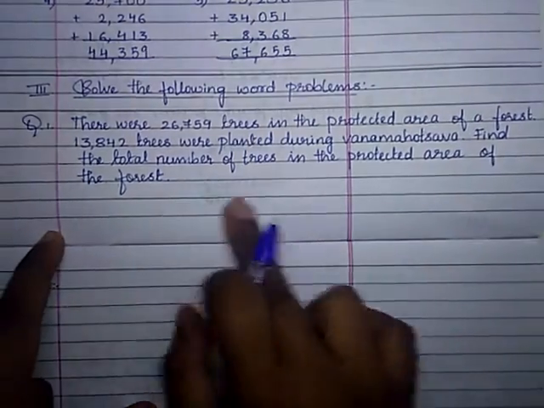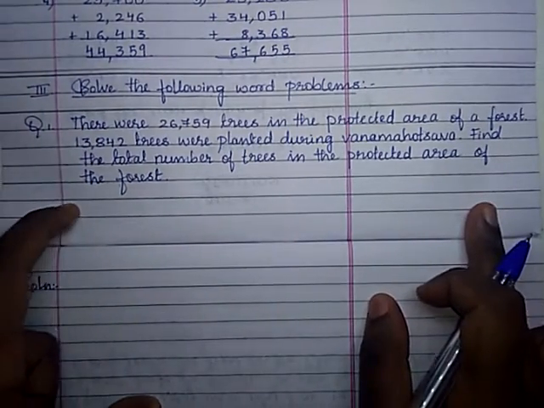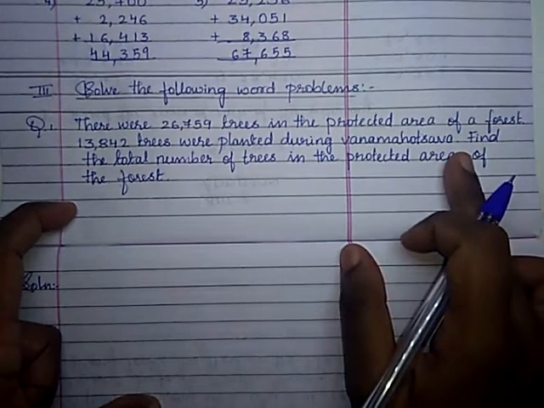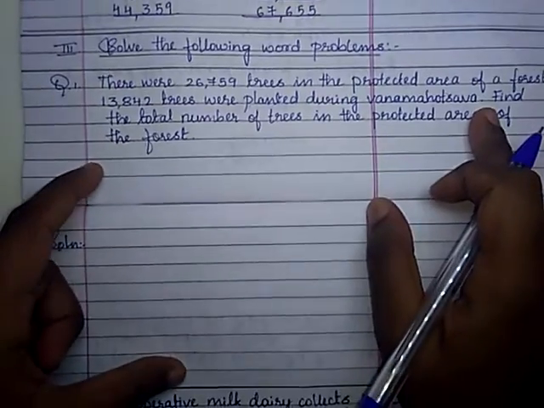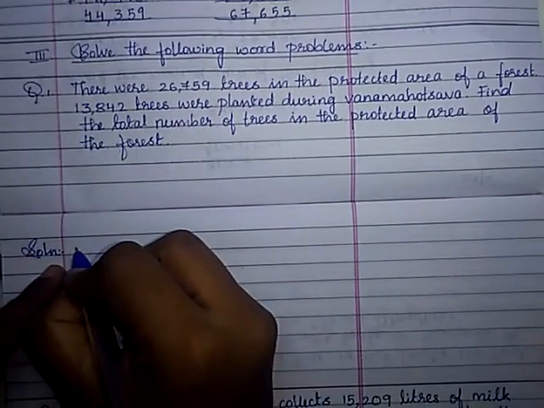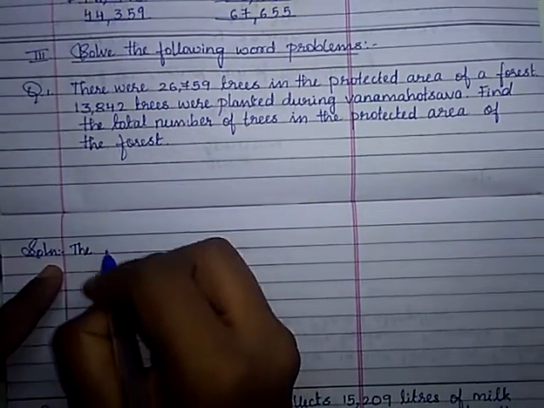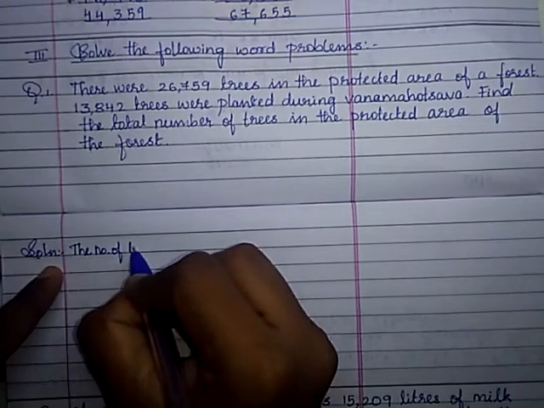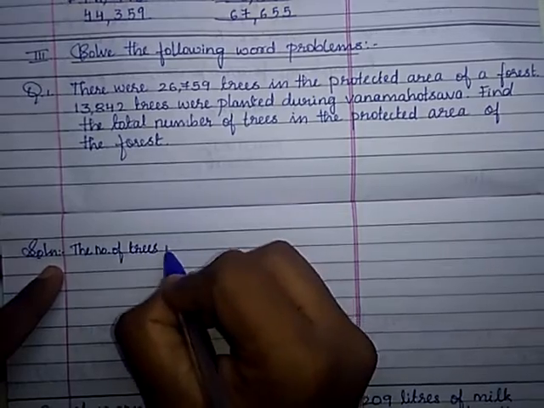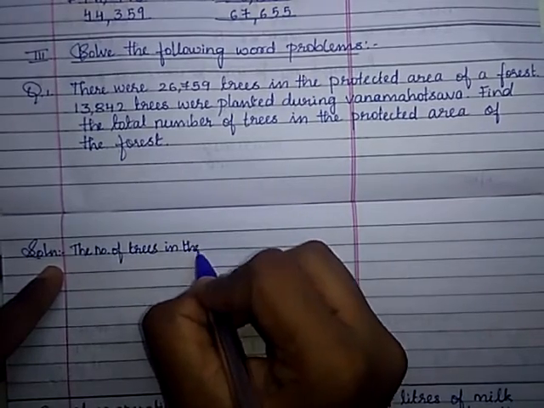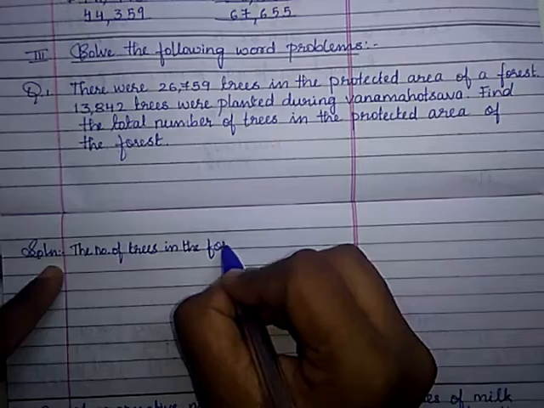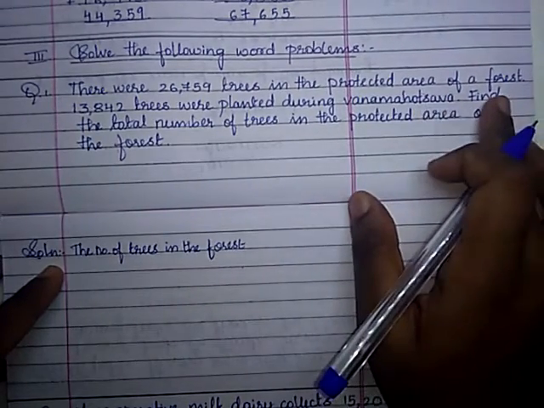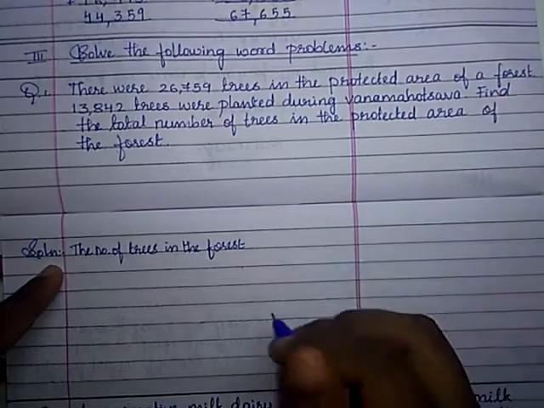Let's start making sentences for this. We have learned that, right? In the question only, the answer will be there. So let's start answering that one. The first sentence is, the number of trees in the forest. You can actually write protected area of a forest, but it's okay, you can write it in short.